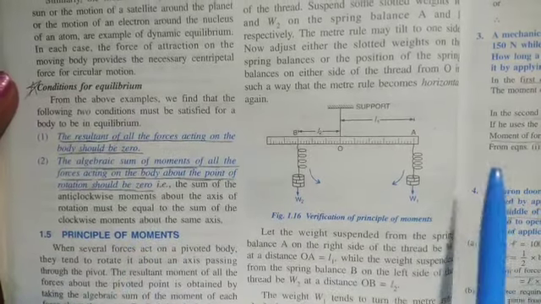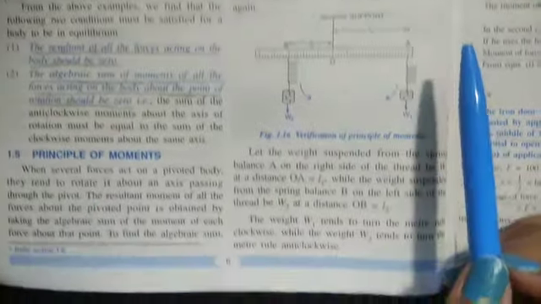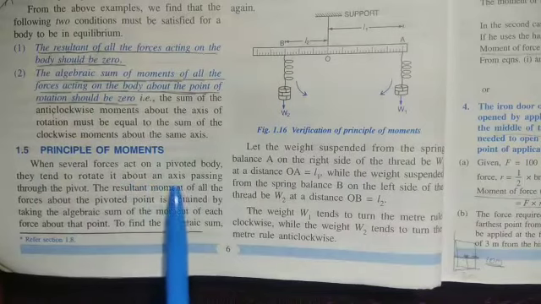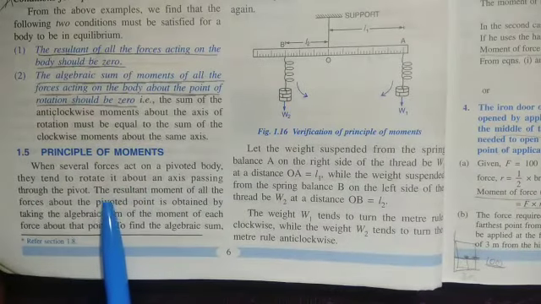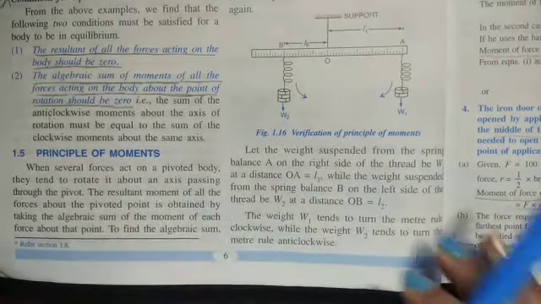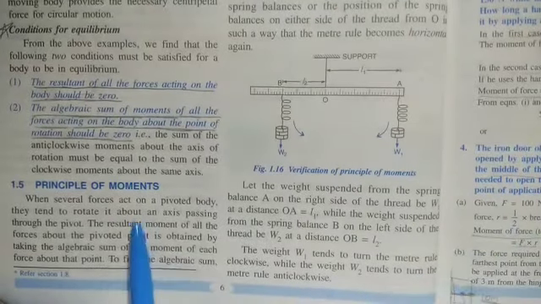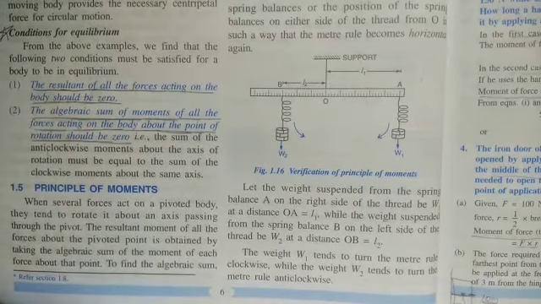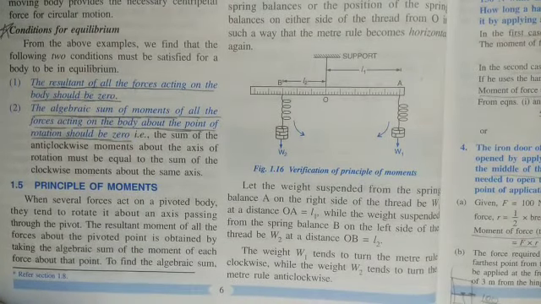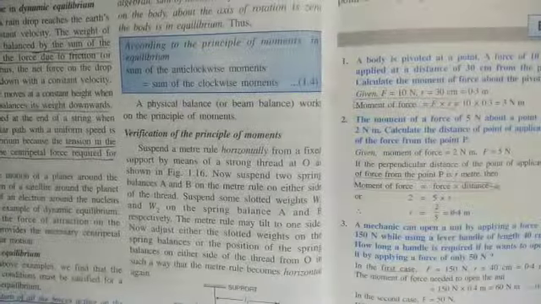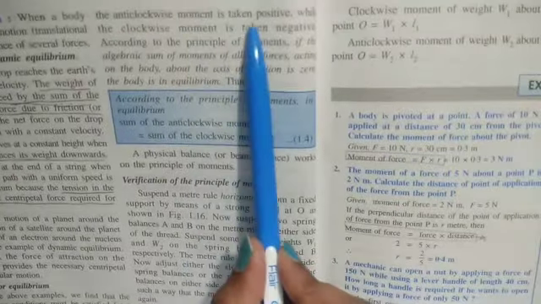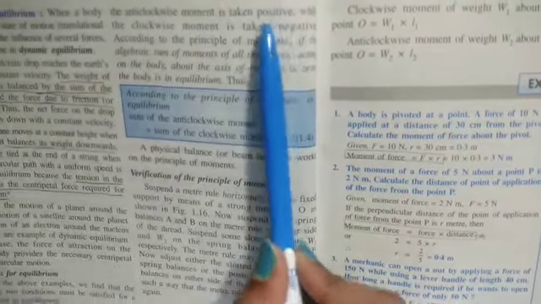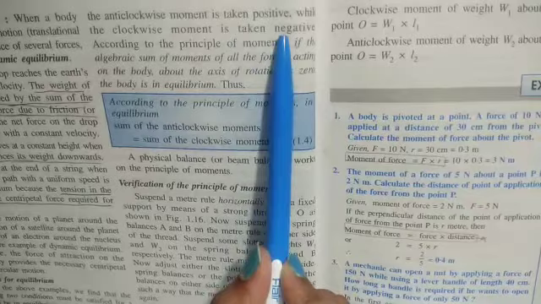Principle of moments. When several forces act on a pivoted body, they tend to rotate it about an axis passing through the pivot. The resultant moment of all the forces about the pivoted point is obtained by taking the algebraic sum of the moment of each force about that point. To find the algebraic sum, the anticlockwise moment is taken positive. We need to remember this. While the clockwise moment is taken negative.